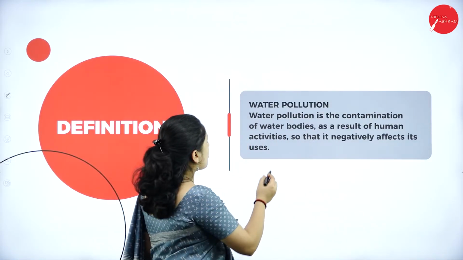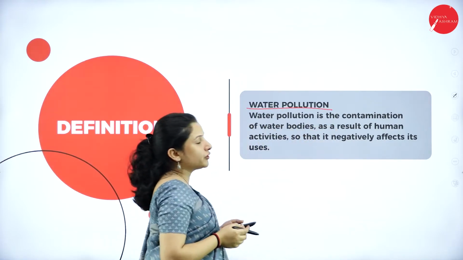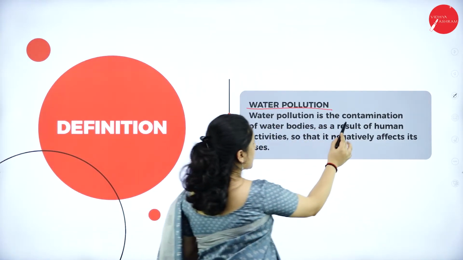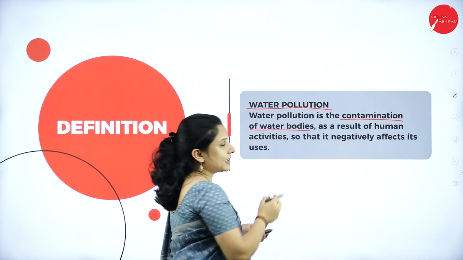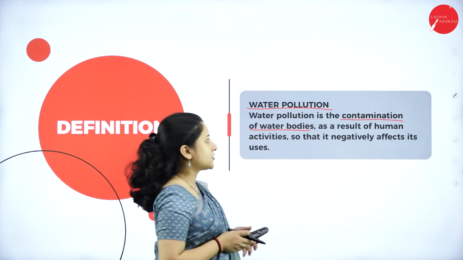Next, talking about water pollution. So what is water pollution? Water pollution is the contamination of water bodies such as lakes, rivers, seas, oceans, etc.